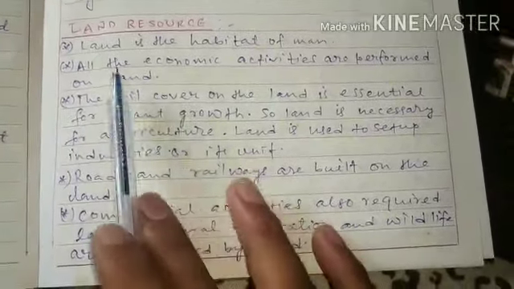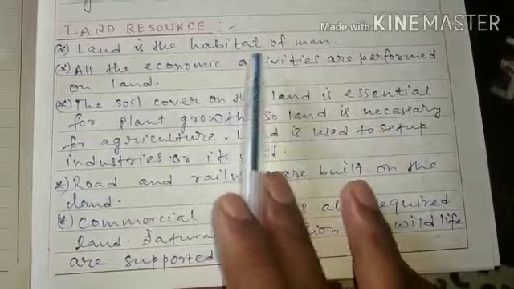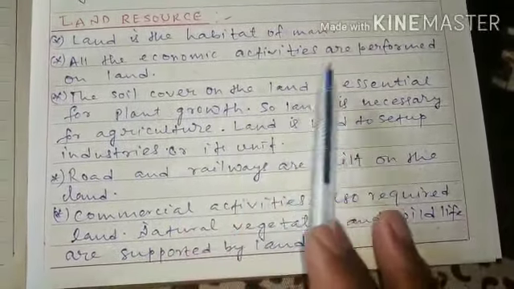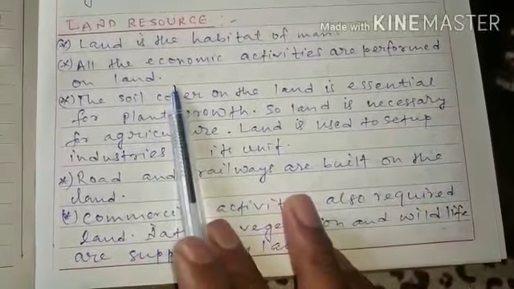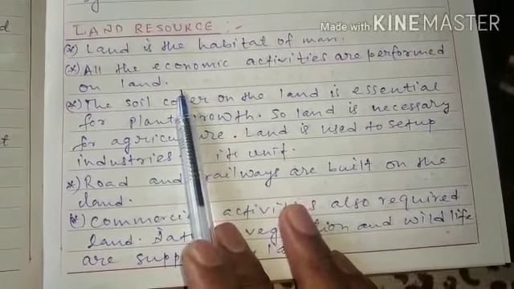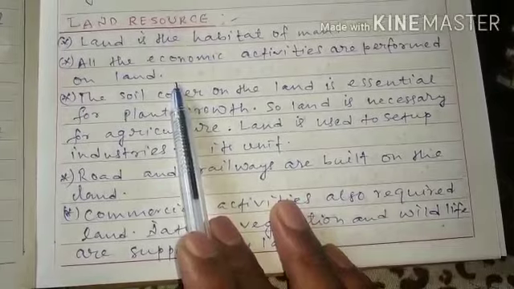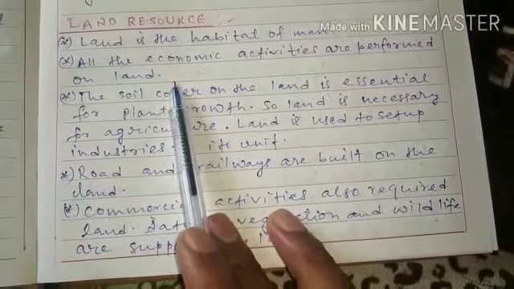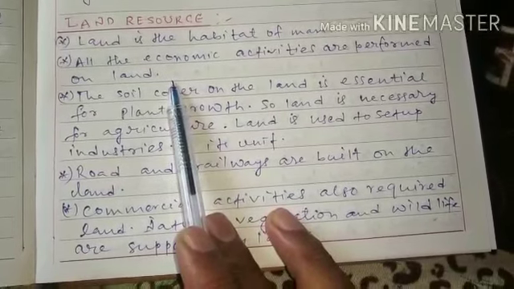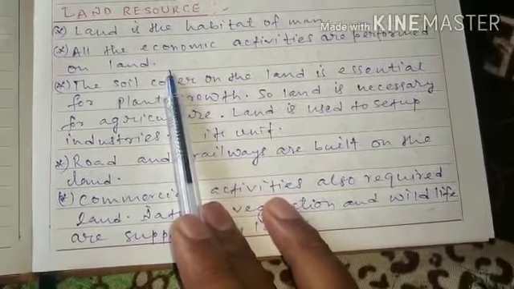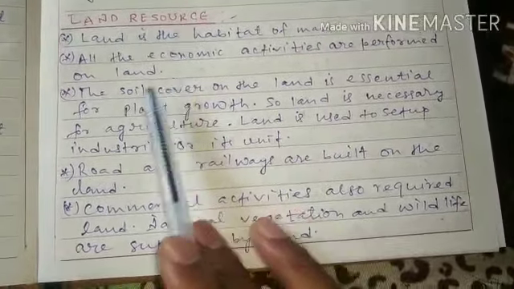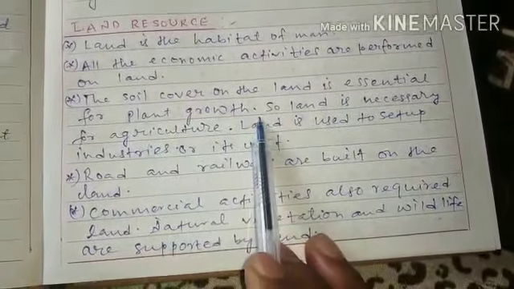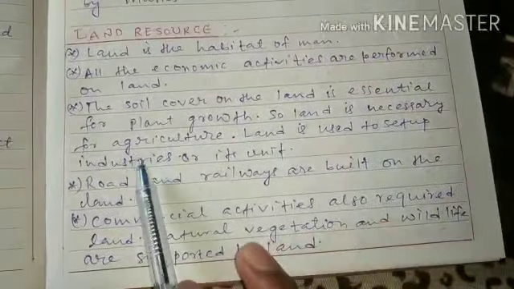Land as a resource. Land is the habitat of man. All the economic activities are performed on the land, like farming, building or construction, any economic activity related to human beings. The soil cover on the land is essential for plant growth, so land is necessary for agriculture.